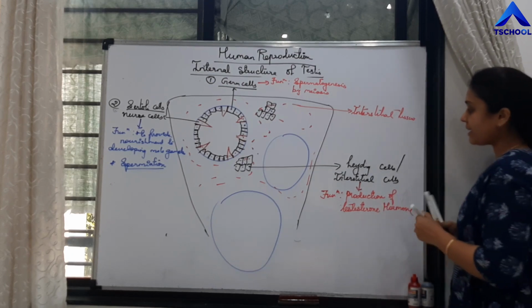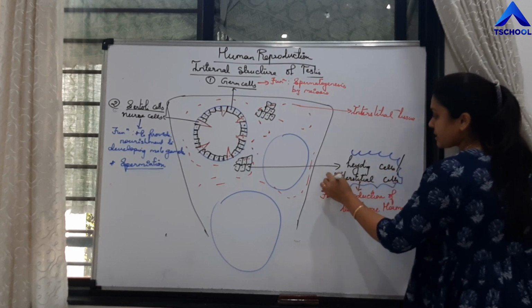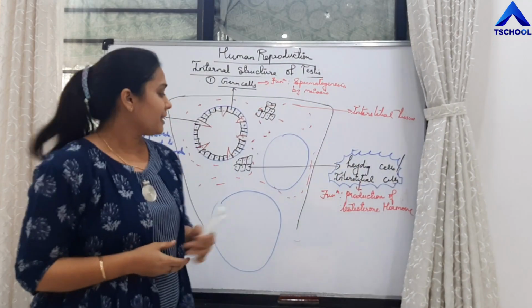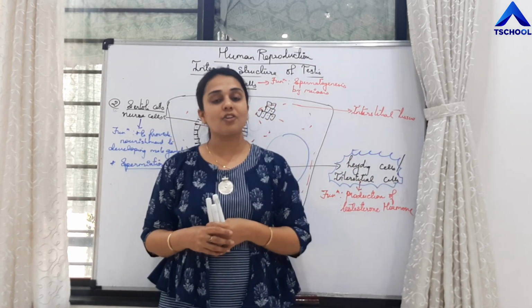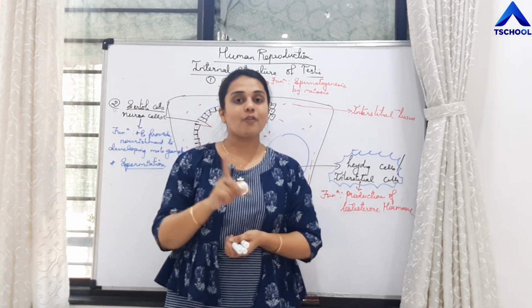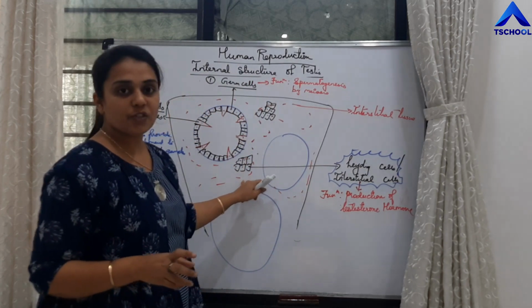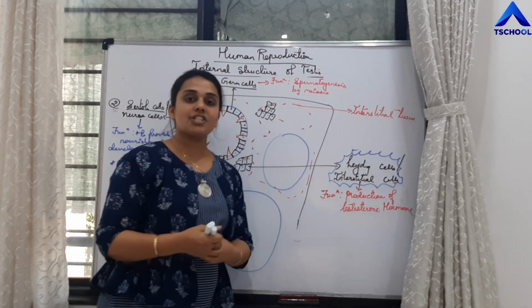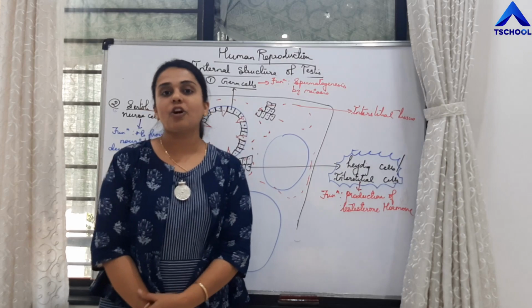If you remember the endocrine system, we have studied that Leydig cells secrete testosterone hormone under the influence of luteinizing hormone, right? So these are the Leydig cells which are present in the interstitial tissue. That is why those are also called interstitial cells, and the function is production of testosterone hormone.